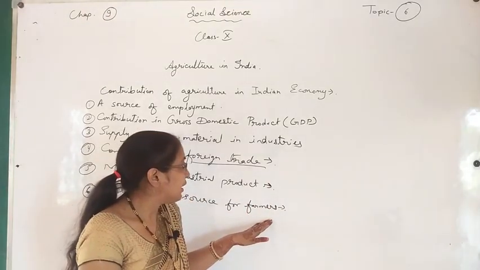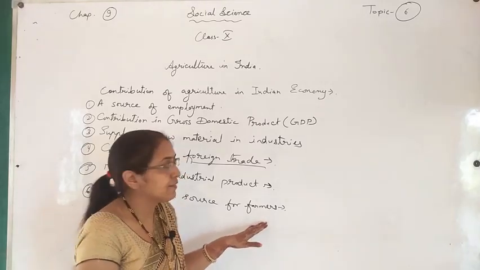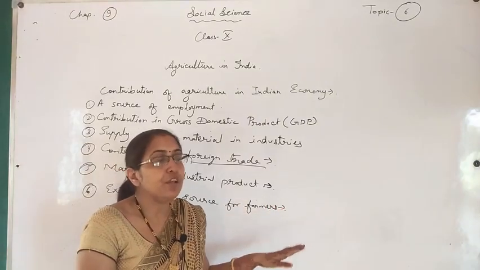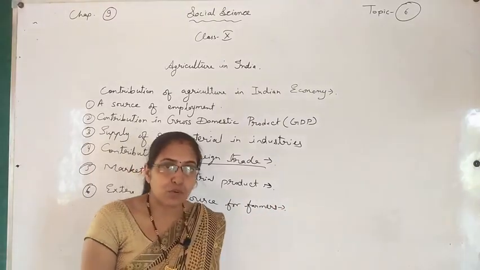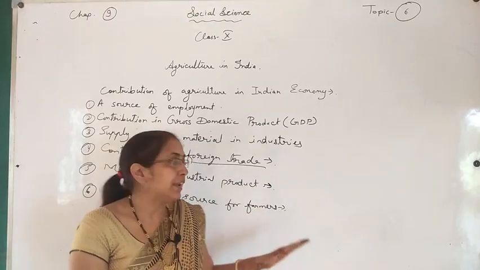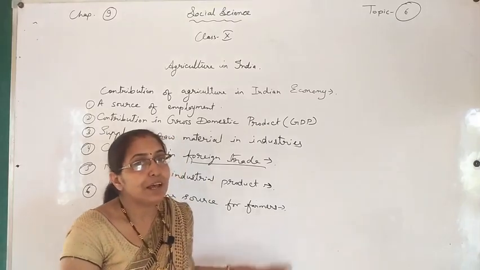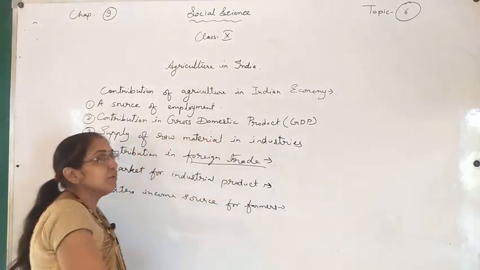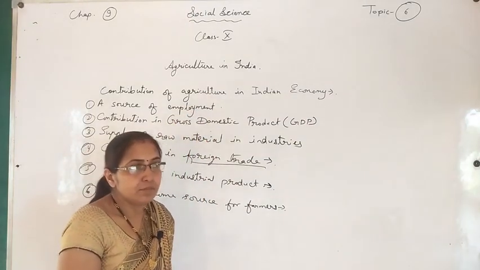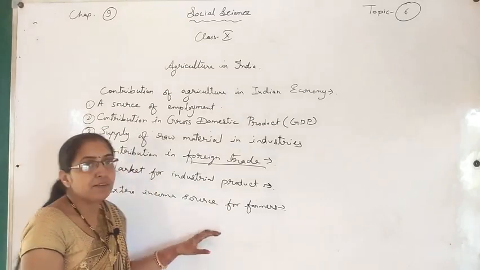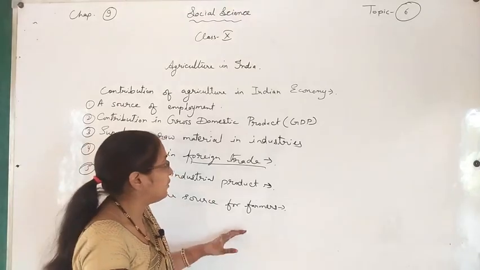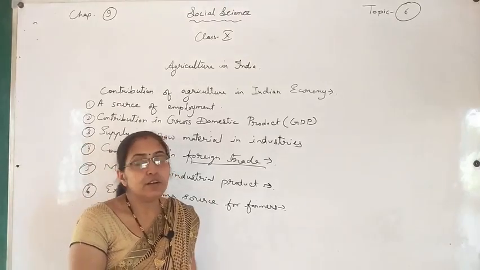So we can say that when they have some cattle, or they can have some poultry farming, like this, forestry, they have an extra income source. They work on the others' land, and besides this they can have extra income by the allied activities I had discussed before in the first point. जैसे एनिमल हस्बेंड्री, इनके थ्रू दे कैन अर्न द एक्स्ट्रा इनकम. So we can say that agriculture is very essential for the Indian economy.